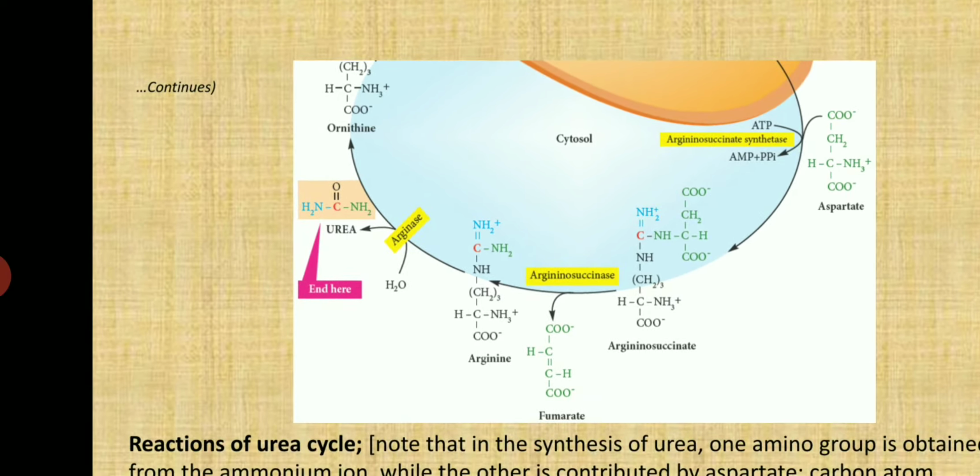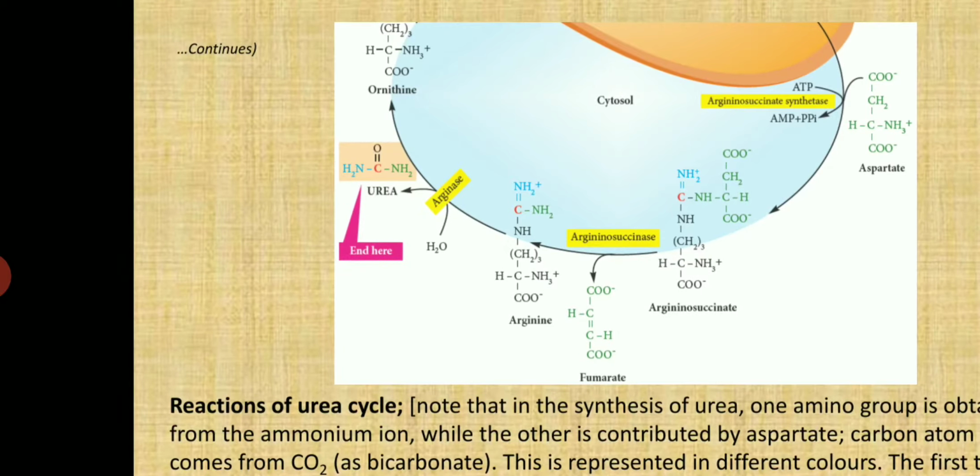So arginine and fumarate are formed in the presence of the enzyme arginosuccinase. The fumarate formed enters the TCA cycle and forms oxaloacetate, which on transamination gives aspartate, which is used in step 3. So arginosuccinate is converted into fumarate. Fumarate goes to the TCA cycle and forms malate. Malate forms oxaloacetate. Oxaloacetate by transamination forms aspartate. In step 3, this aspartate combines with citrulline to form arginosuccinate.